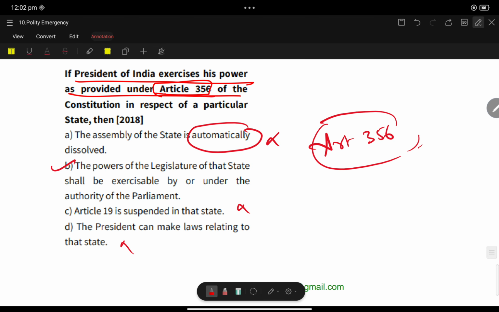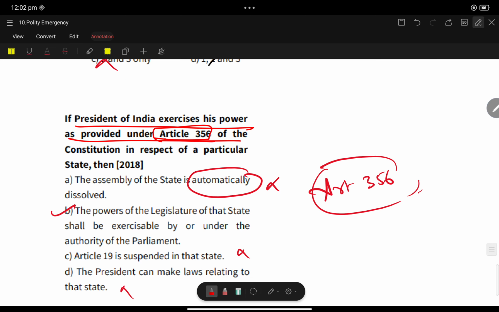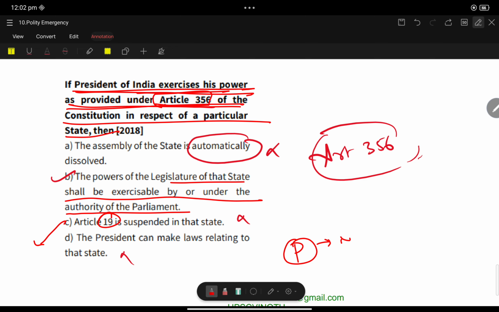Okay, now Article 356. If the President of India exercises power under Article 356 with respect to a particular state, then the power of the legislature of the state shall be exercised under the authority of Parliament. Yes, you know that. Article 19 does not get suspended. According to President's rule, no article is suspended. The President can make law related to the state? No, Parliament can make law.